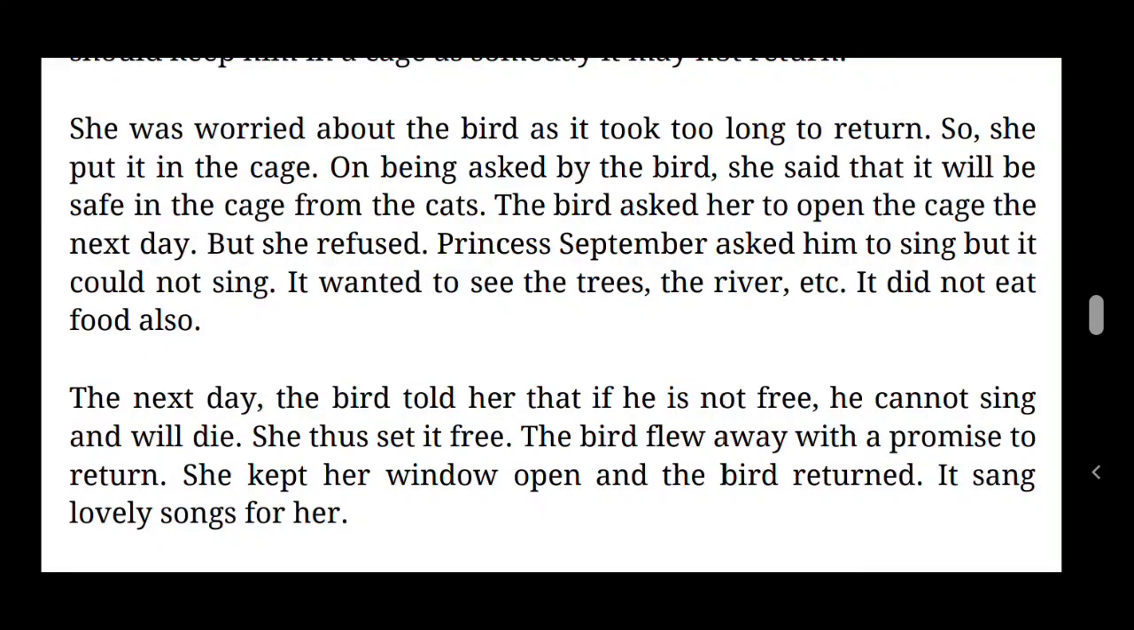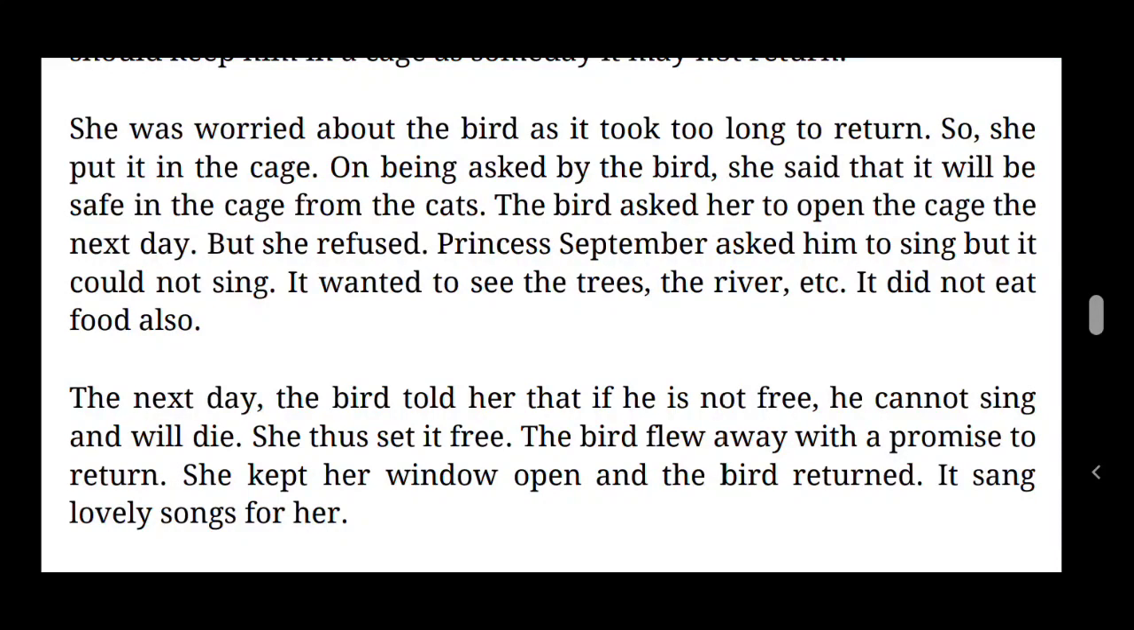So the bird requested the princess to let it go and fly over the trees and the rivers. But she refused, so it did not eat food also. The next day, the bird told her that if it is not free, it cannot sing and it will die. If you free me, I can sing, otherwise I cannot sing, I will die.